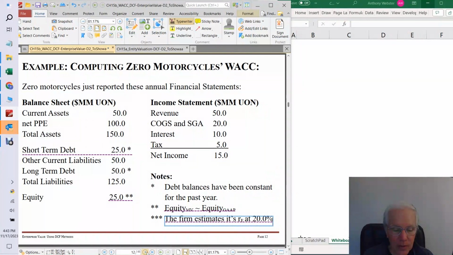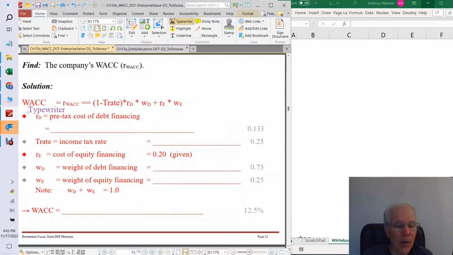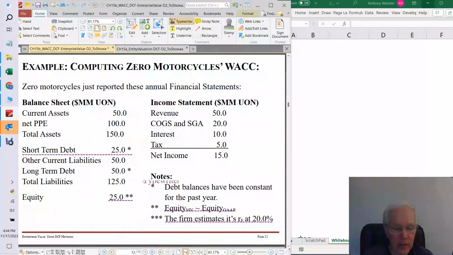All right, so let's see if we can put together our weighted average cost of capital for the firm. This is what we're looking at here. So let's start with RD. So we know that the pre-tax cost of debt financing is just total interest paid divided by debt at beginning of period. So let's go back and see what we had. For our interest, we have 10 million, and we want now the total debt.